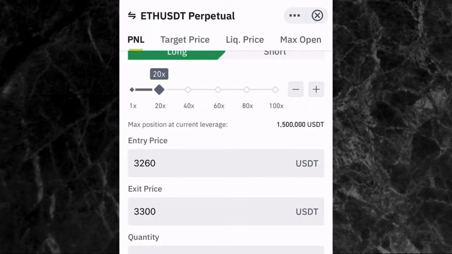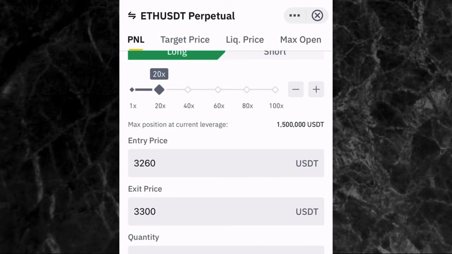Now let me give you a simple trick or strategy on how to calculate how much you need to enter a trade. Let's say, for example, you want to enter a particular trade with $5,000 and you want to pick 20x leverage. Just calculate $5,000 divided by 20. That's going to give you 250. That means you need $250 from your own side to go into a trade with $5,000. That's the power of leverage. Or let's say you just want to go in with $1,000. Just calculate $1,000 divided by 20, and that's $50.